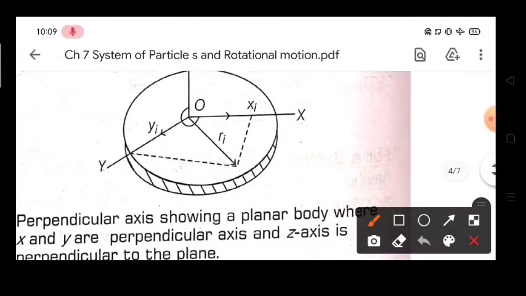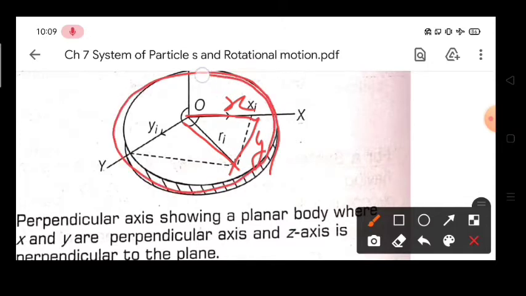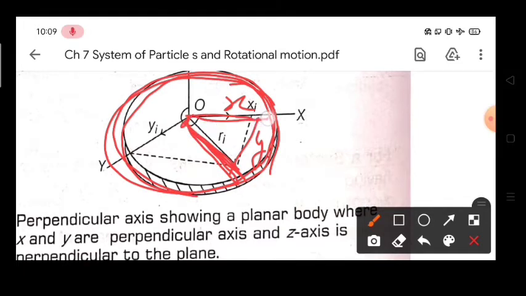Actually we know that by Pythagoras, suppose this radius is x and this radius is y, then this hypotenuse will be what? This will be the radius of the body if it is rotating this way, with O as the center. This radius can be determined by the equation x square plus y square.